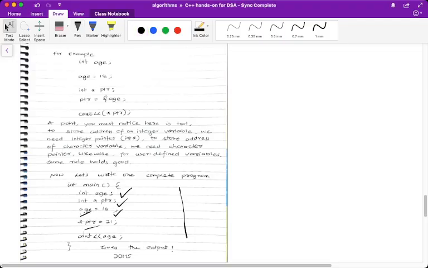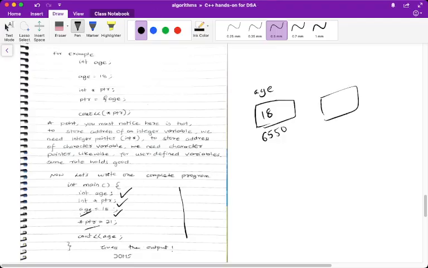I'll illustrate this with the help of a diagram. Say this is the variable age, and in age we have 18. Let's say its arbitrary address is 6500, and I created a pointer. Let's say its address is 6780. This statement is important for us here. In ptr, we have to put the address of age, like this.